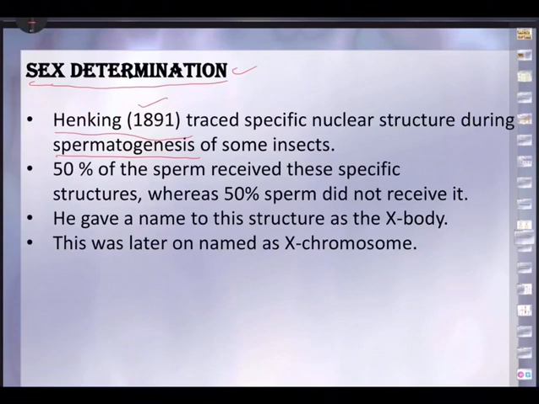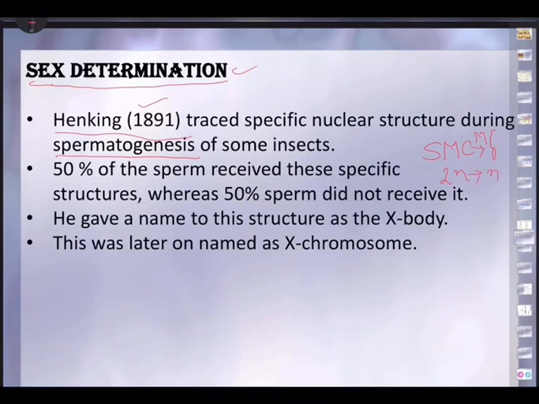We are thankful to the scientist Henking, who in 1891 traced a specific nuclear structure during spermatogenesis. You may recollect the process of spermatogenesis from chapter number 3, and how it results in the formation of sperms from the sperm mother cell. From one sperm mother cell, 4 sperms will be formed, and we also know what chromosomes would be present in those sperms.